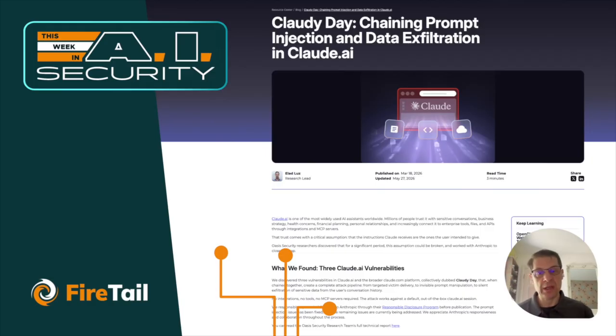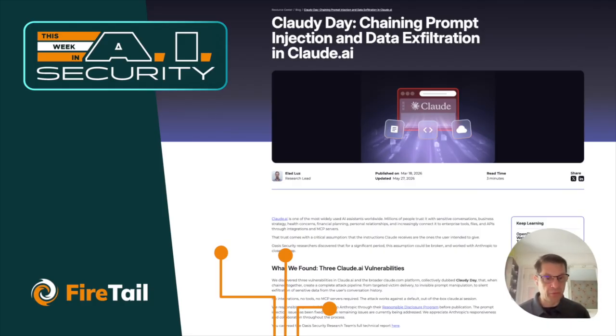Next, moving on, we've got a couple of vulnerabilities in Claude.ai. This uses a few different bugs chained together to extract data from Claude. The bugs are basically hidden HTML tags in a URL query parameter. If you browse the web, you sometimes see at the end of the website name a question mark followed by something like user ID equals 1. That is what's known as a query parameter.